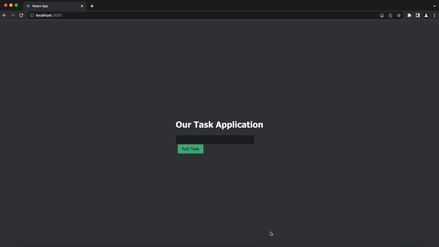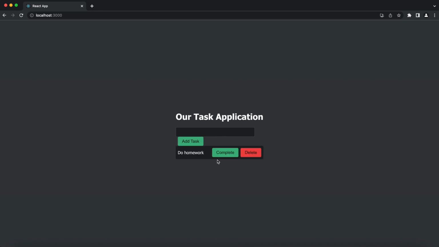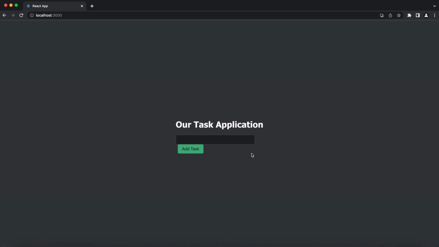We'll be building a modern looking task manager app using React. Our application will be inspired by Dark Theme Discord, and this is how our application will work. It will be a very simple input value where you can set a task, for example, do homework. And by adding the task, you will have it. You can complete, undo, and also delete. So you will learn quite a lot.